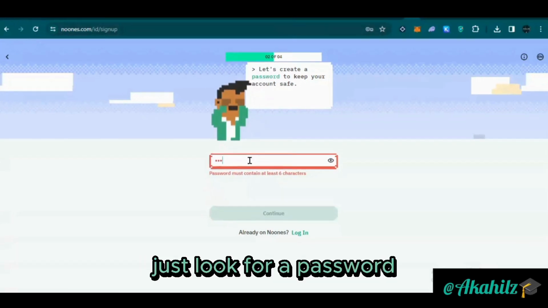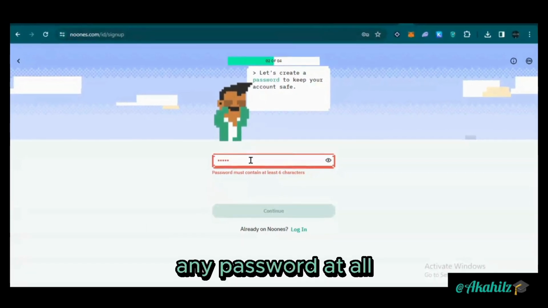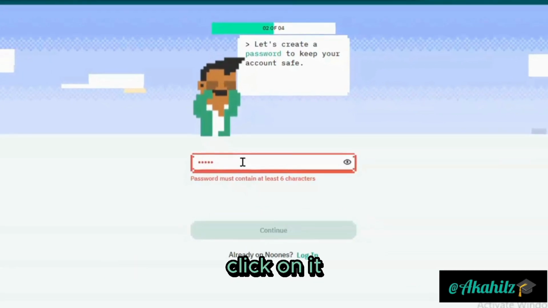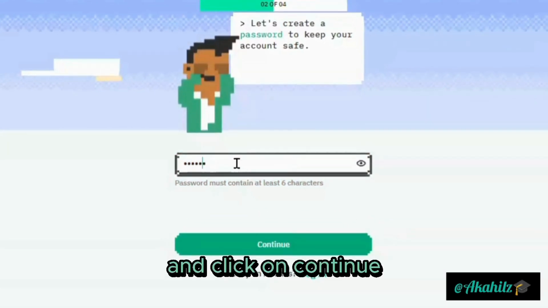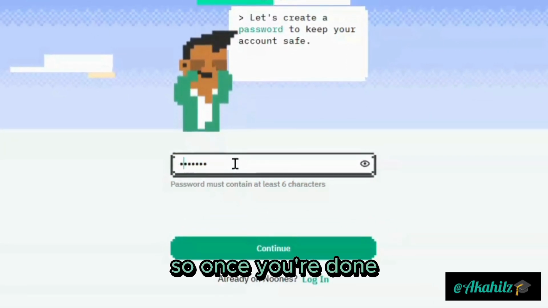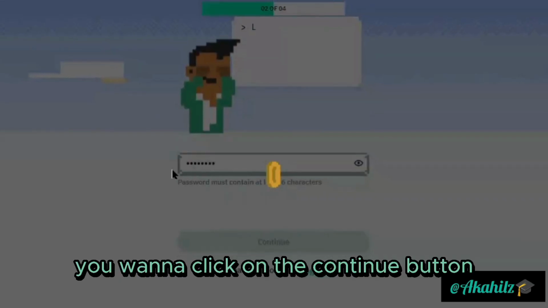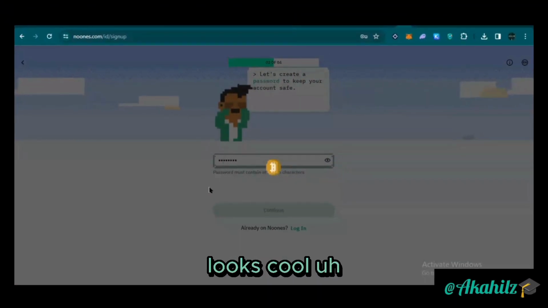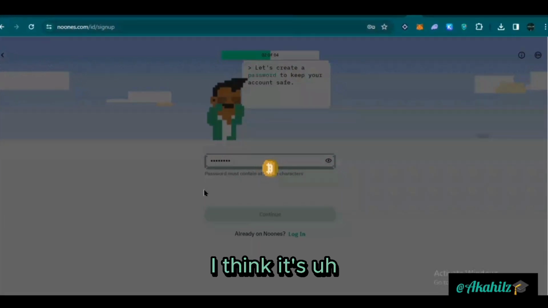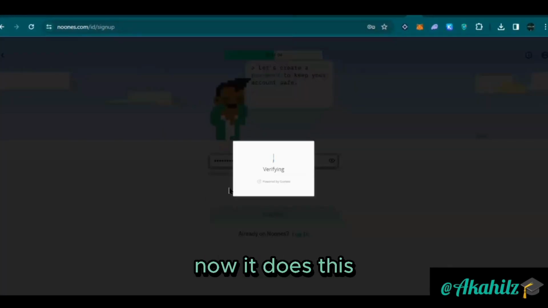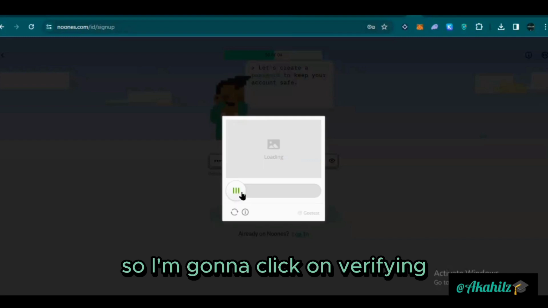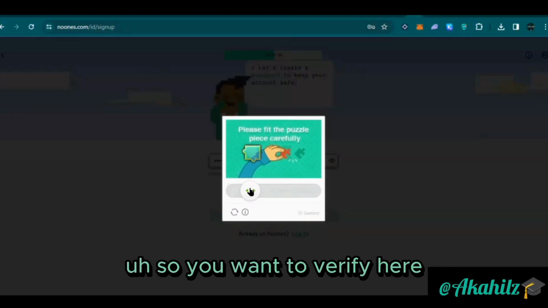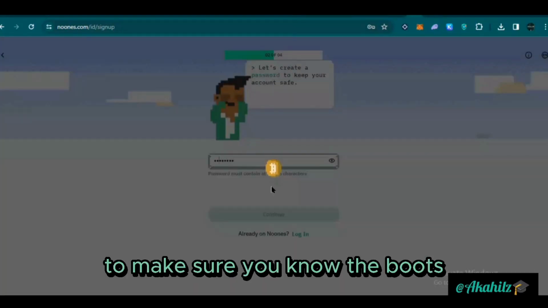Once you click on continue, input your password, guys. You just look for a password you can remember, any password at all. So let's create a password for you. Click on it and click on continue once you're done. You can see I think the interface of the website is really great. It looks cool, I think it's interesting. It has this catchy look. So I'm going to click on verifying. You want to verify here to make sure you're not a bot.